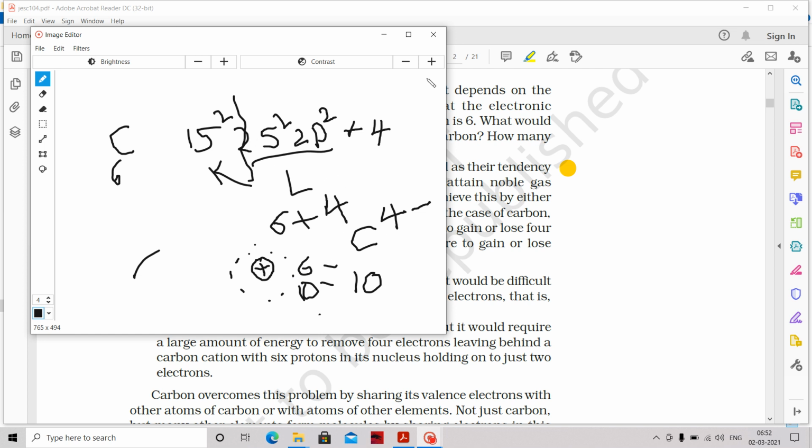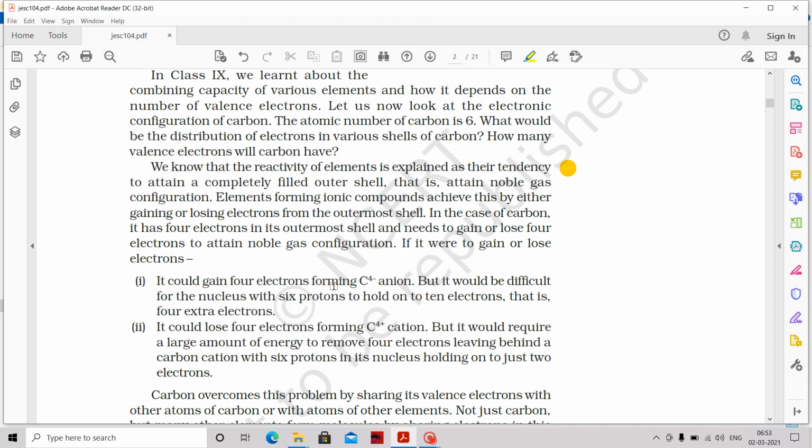Next, if it loses the 4 electrons, carbon becomes 4 plus because those 4 electrons have gone. So now I have a C4 plus cation. But it would require a large amount of energy to remove 4 electrons.